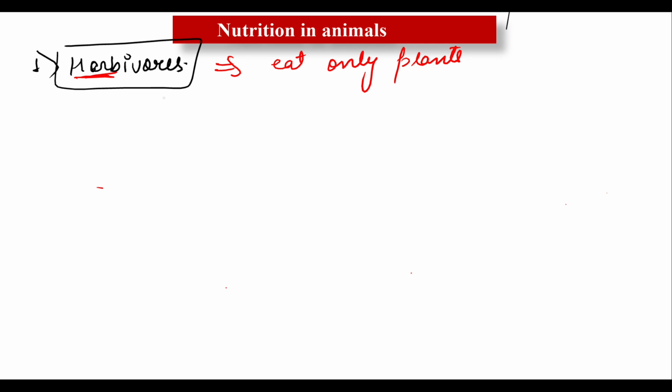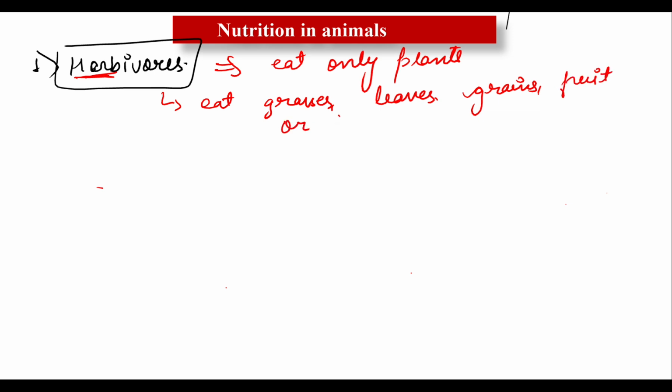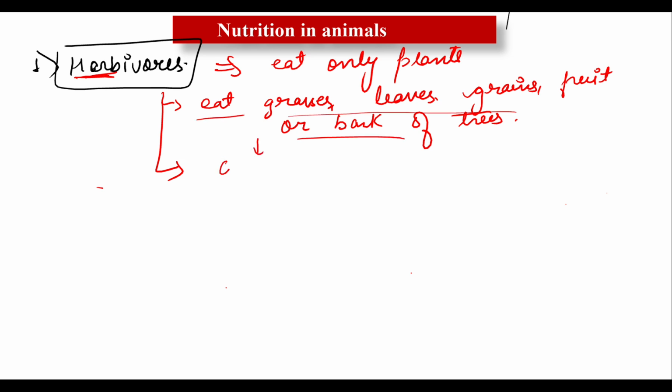Herbivores may eat grasses, leaves, grains, fruit, and some like to eat the bark of trees. Who are the herbivores? Who likes to eat all these things? They are eaten by the goat and the cow. There are so many organisms present in our surroundings that like to eat all these green things.